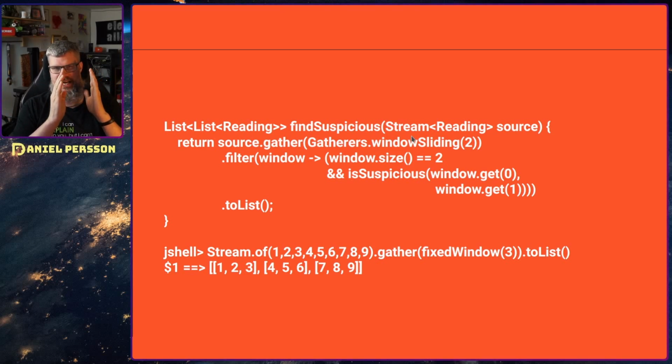So first it will check 1 and 2, then it will check 2 and 3, and then 3 and 4, and so on. And with this particular sliding window, if the window is of size 2, we could check the first element with the second element and see if they are suspicious, and only get out the suspicious windows into a list. So every window that is suspicious, we can get out to a list.